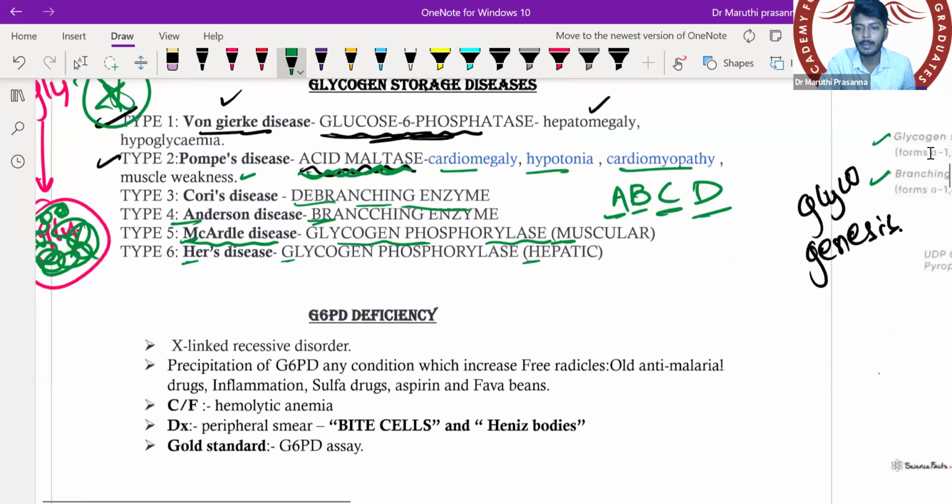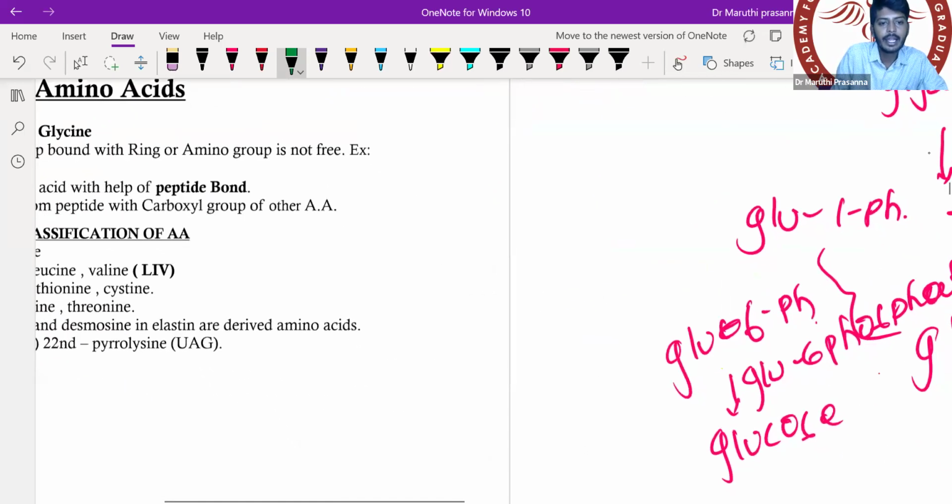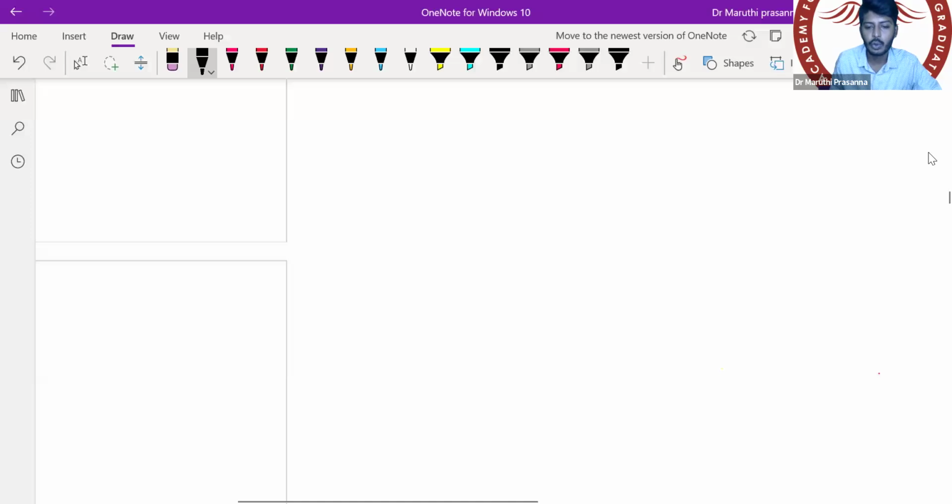Okay, now the questions will come like this. I'll give you one question, I want you to solve it. In Pompe's there is no problem with 1,4 or 1,6 as such. Inside the lysosome, digestion of the glycogen occurs with the help of acid maltase, which can actually affect both of them, 1,4 and 1,6, possibly.